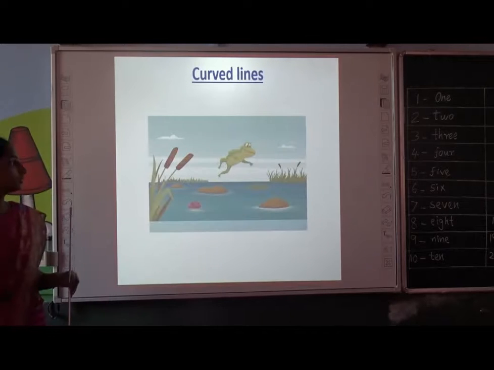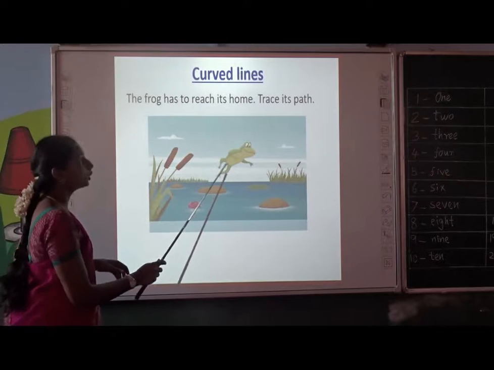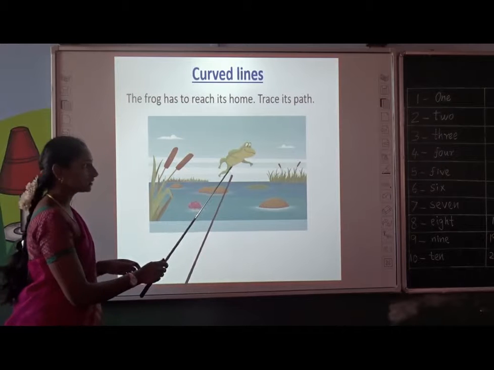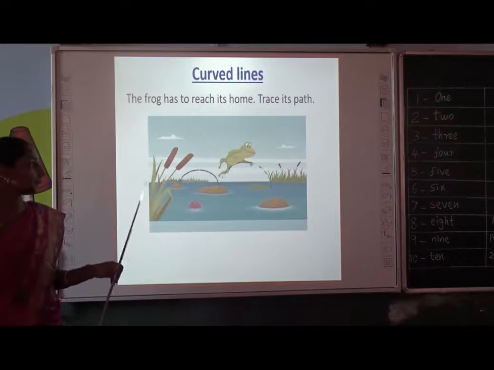Okay. Let me tell you an example. See here, this is a frog. This frog wants to reach its home in this pond. Okay. Is it walking or jumping? Can you tell? Yes, this frog is jumping.